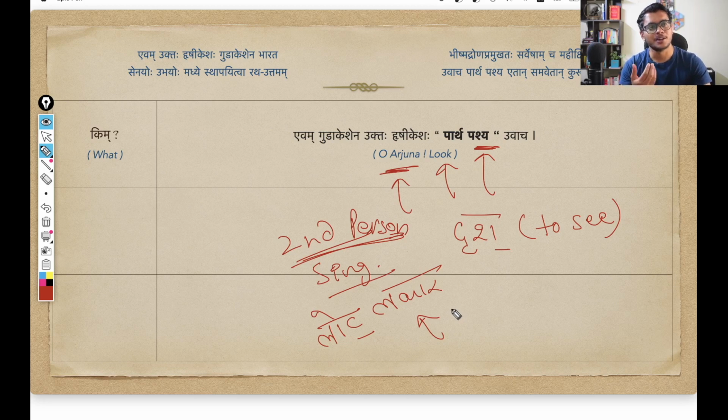So since Krishna is asking Arjuna, obviously it is a sort of an order, because Krishna is like a teacher to Arjuna. So Krishna is asking Arjuna that, oh Arjuna, take a look at whatever he will tell. So that is why we are using lot lakar, like a command, like an order. So in drish, this particular verb root in second person singular form, lot lakar changes into pashya. So that is the sense here. Parth pashya, O Arjuna, take a look. O Arjuna, look, watch. That is the sense here.